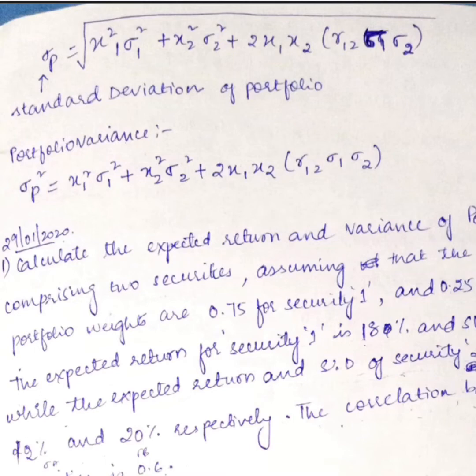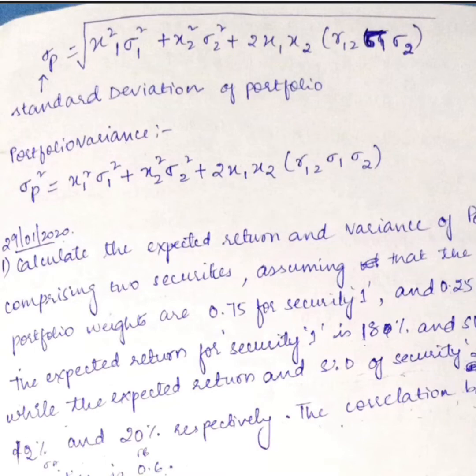Okay, and R12 is there, right? R12 is nothing but the correlation, girls. We just saw the formula for correlation, right? We will use that formula for calculating R12. The best part is that all the values will be given in the question. We just need to substitute those values in the formula. That's it, girls.